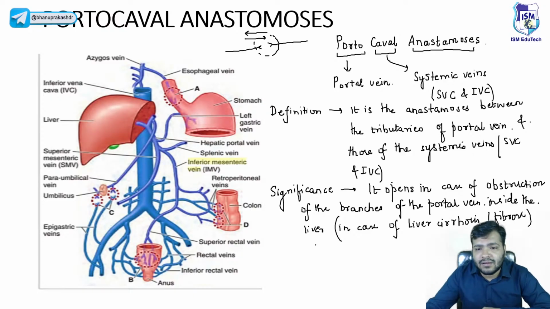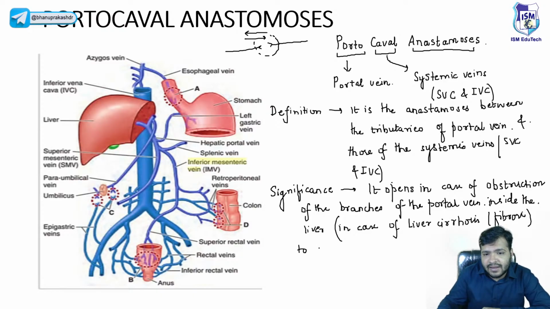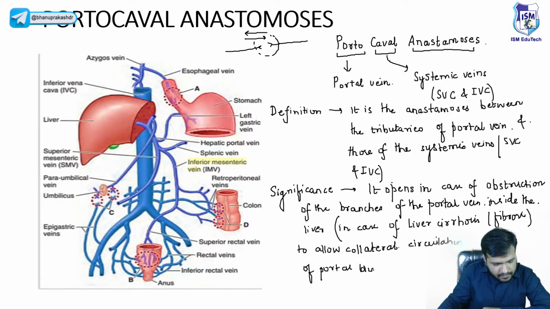Basically, the branches of the portal vein, the right and the left branch, will get blocked. So now, how does the blood circulation take place? In that case, it will allow collateral circulation of portal blood flow.